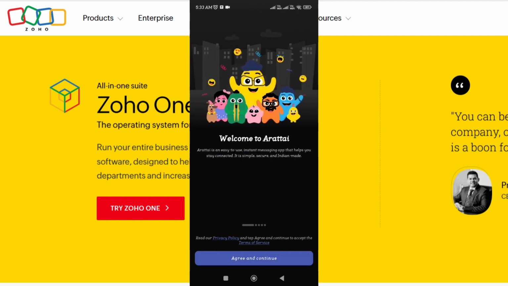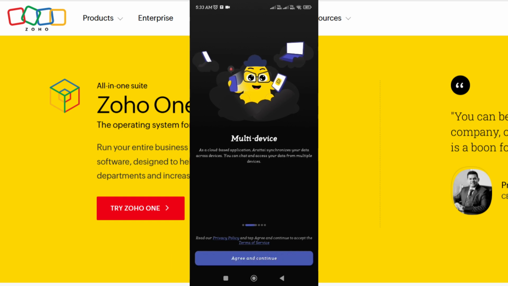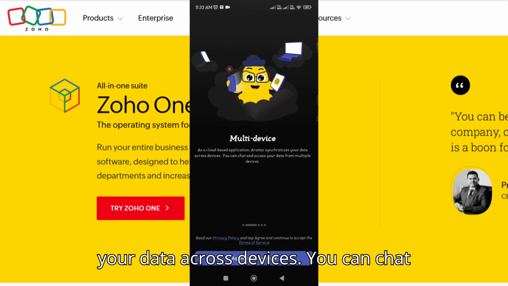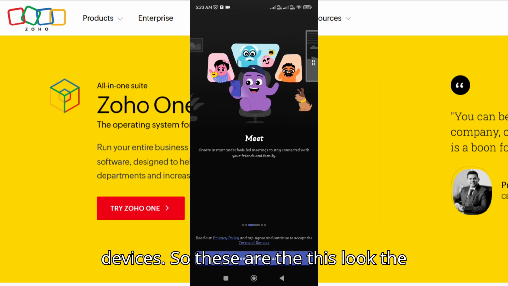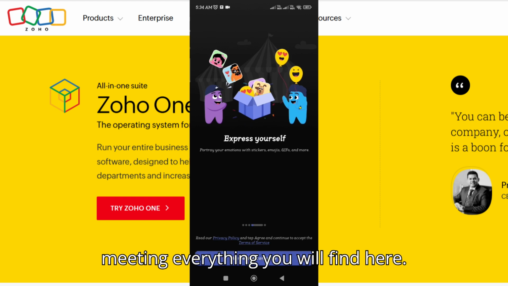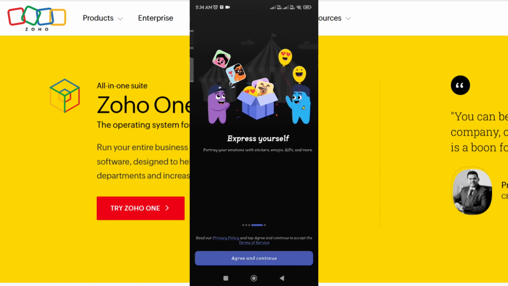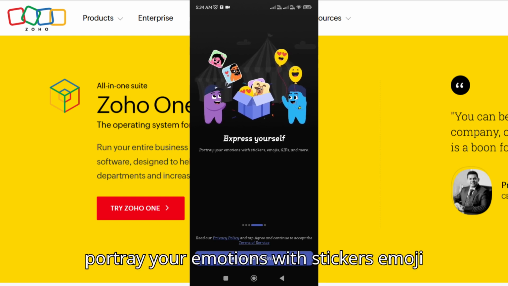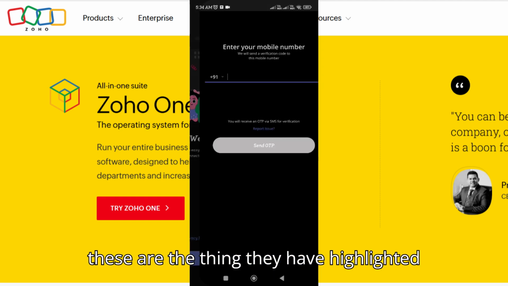So welcome to Arattai. You see here the welcome message, then the multi-device feature. As a cloud application, Arattai synchronizes your data across devices. You can chat and access your data from multiple devices. So these look the same as the features WhatsApp provides. Meet, instant and scheduled meetings, everything you will find here. Portray your emotions with stickers, emoji, and of course share interest. So these are the things they have highlighted here.